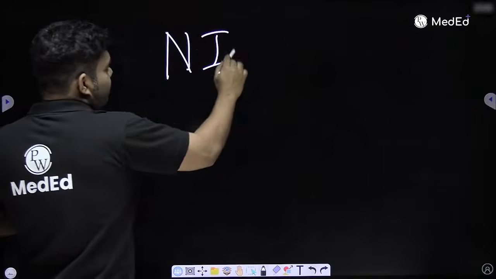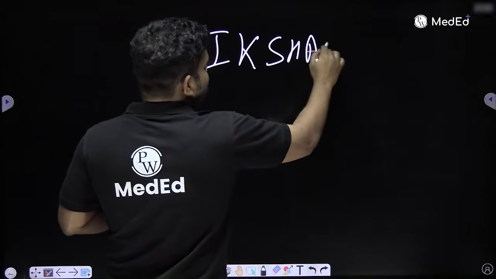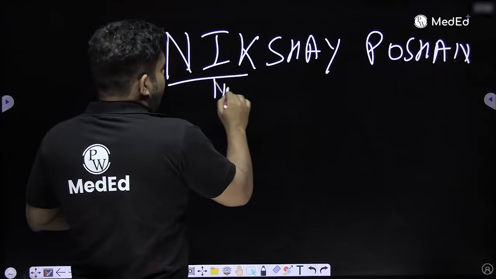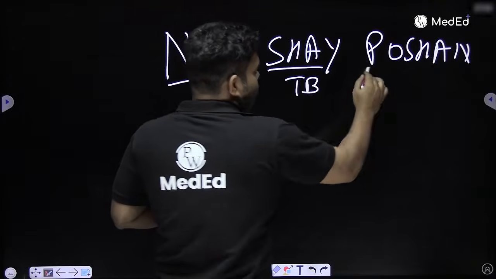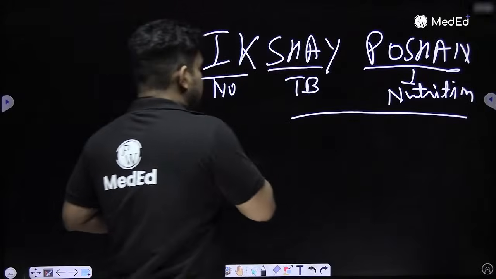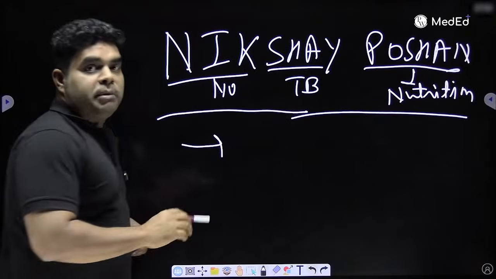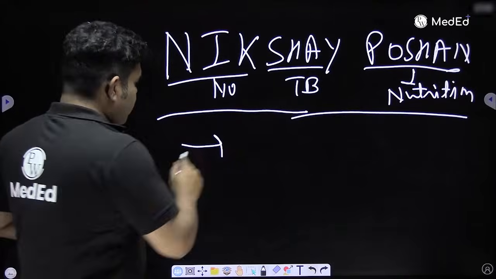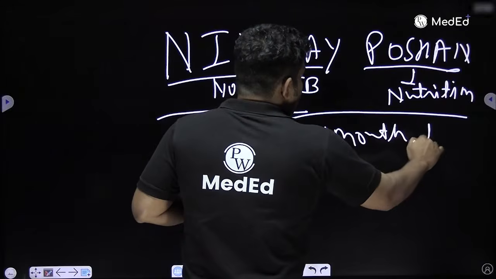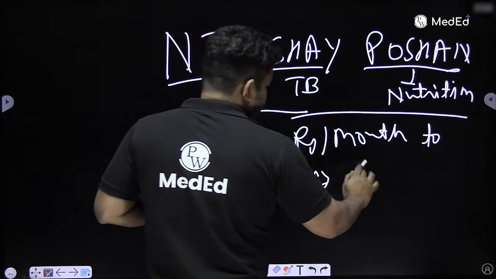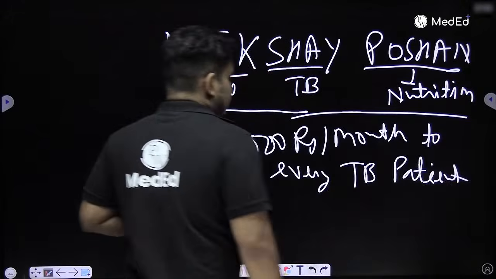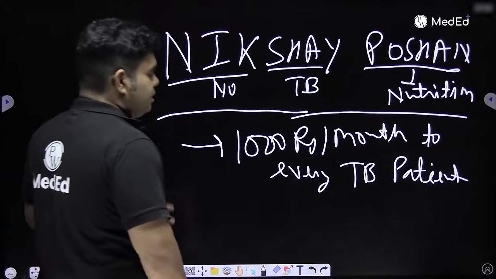One, which is a recent update also, is Nikchay Poshan. Nikchay, as I said, Nik means no and Chay is TB. Poshan means nutrition. Previously under Nikchay Poshan, the government was giving 500 rupees per month to a TB patient for nutritious food support. But now the government is giving 1000 rupees per month to every TB patient, whether in continuation phase or intensive phase, it doesn't matter. To every TB patient, MDR or normal, anyone, 1000 rupees per month.